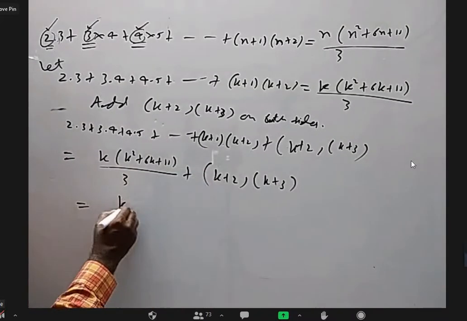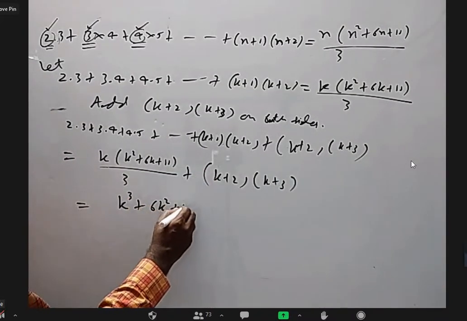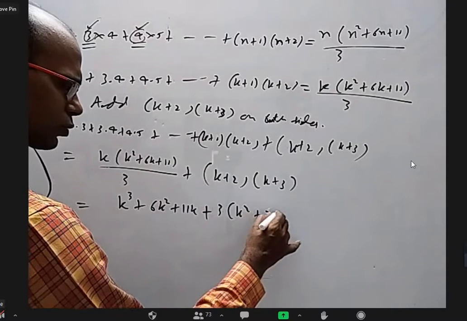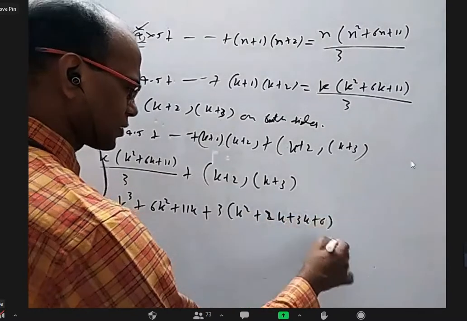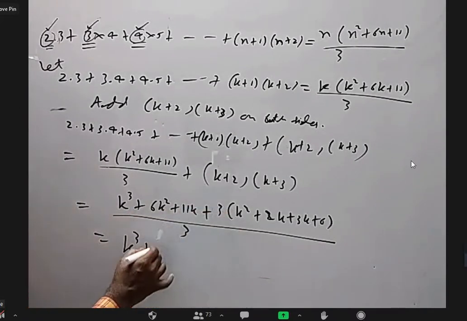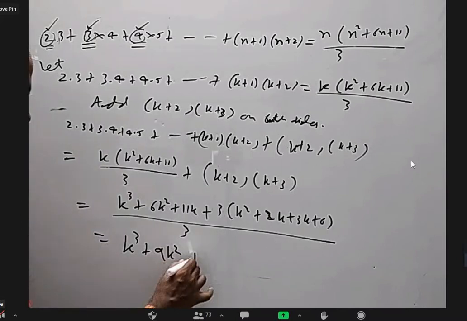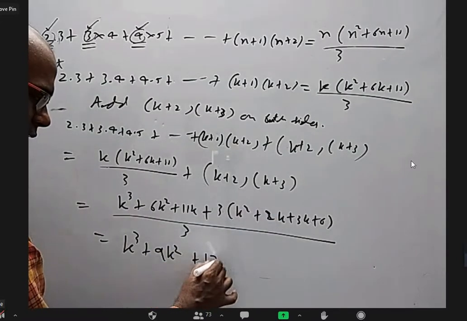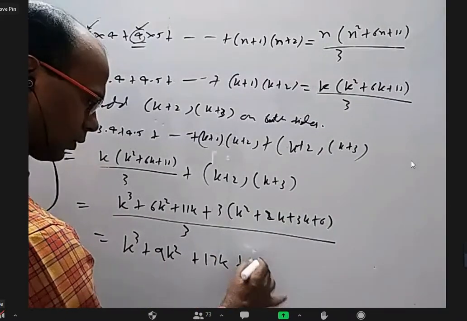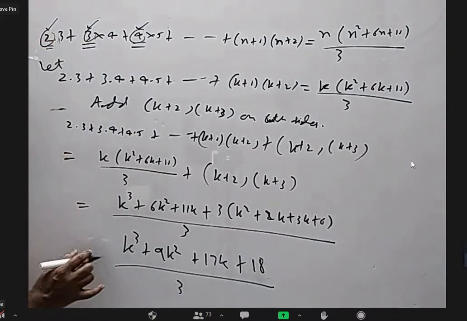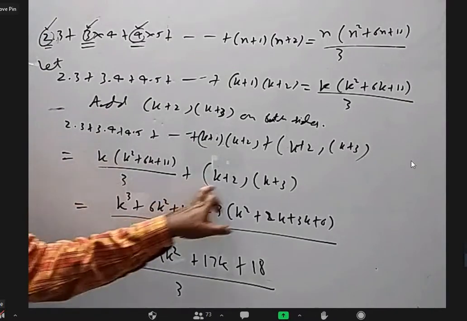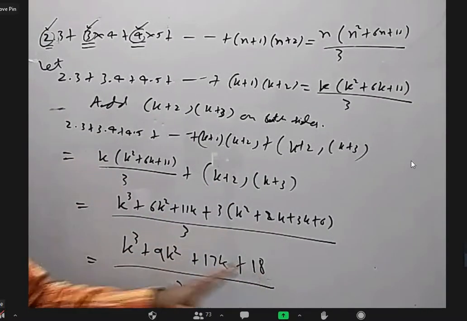When I expand, I will get k cube plus 6k square plus 11k, plus 3 times (k square plus 2k plus 3k plus 6), whole by 3. Further, it is k cube plus 6k square plus 3k square is 9k square, 11k plus 6k is 17k, and 3 sixes are 18, by 3. Okay. So because there is no option to take anything common, I just expanded this with LCM. I nicely got a cubic expression by this.